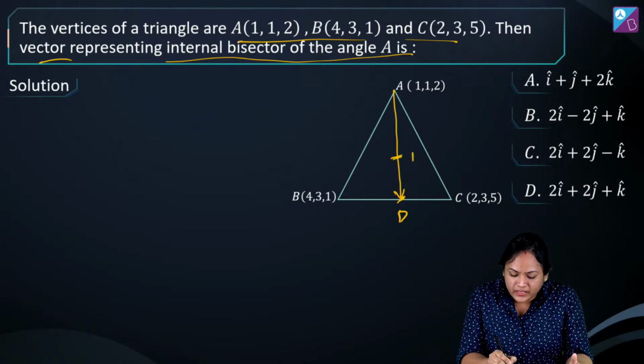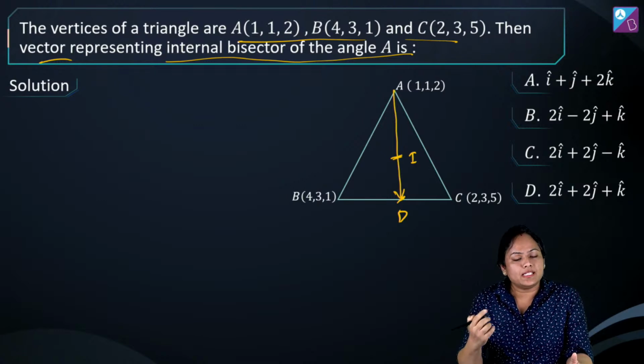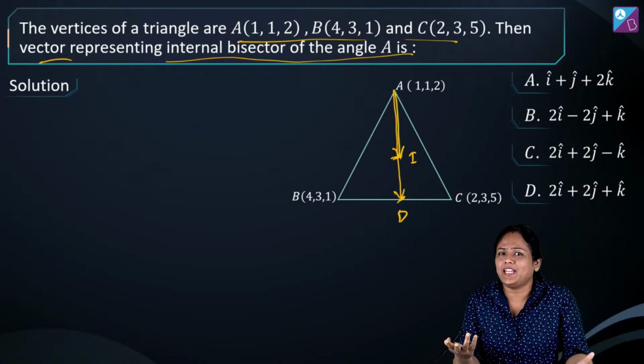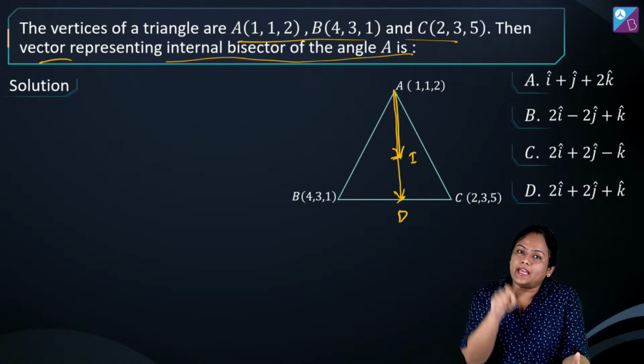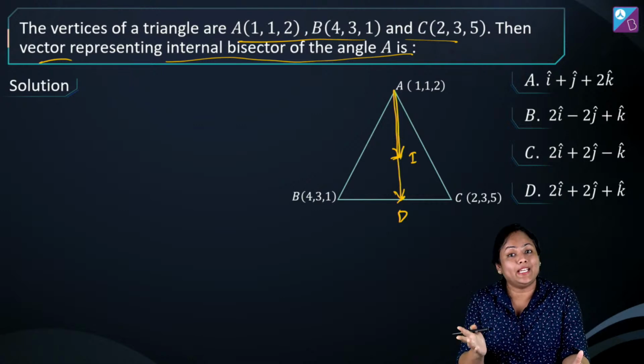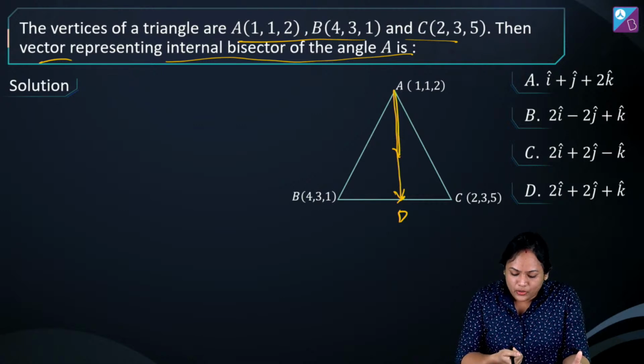Otherwise you can also find the Incentre, and once you get the Incentre, the AI vector obviously will be along AD. So there are two ways: you can guess, or rather not guess, you can find the I coordinate or you can get the D coordinate. So I am trying to find the D coordinate.